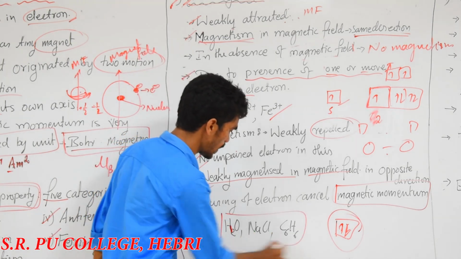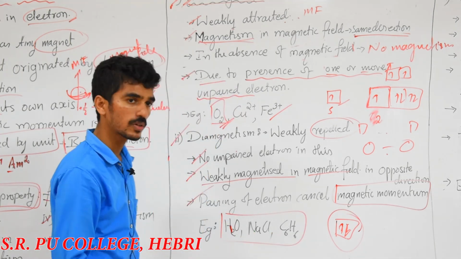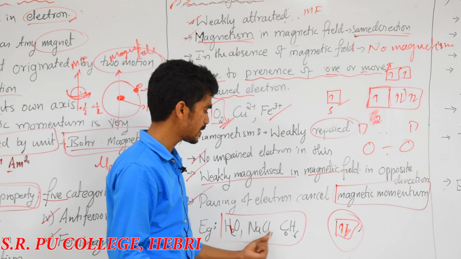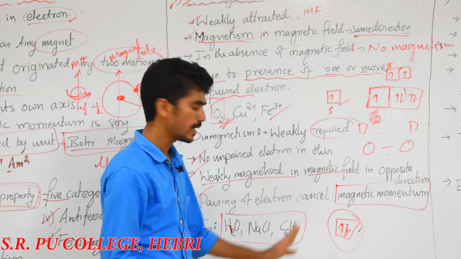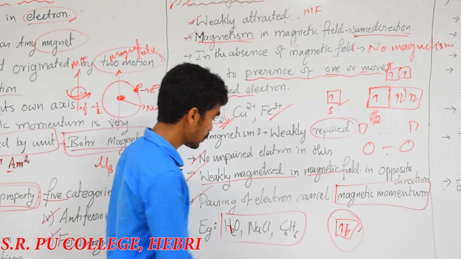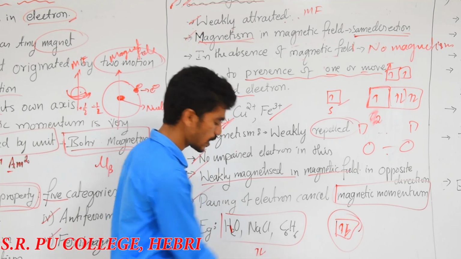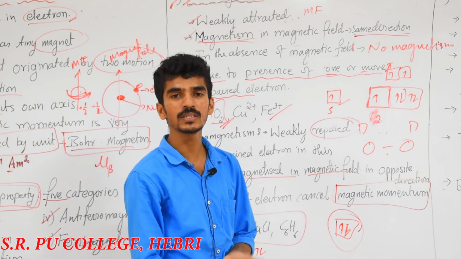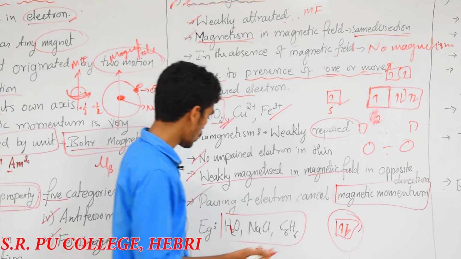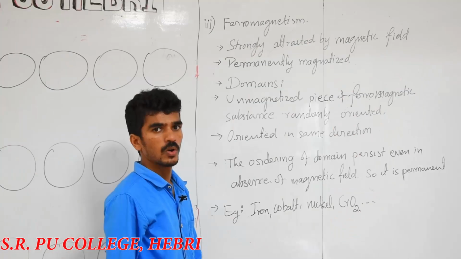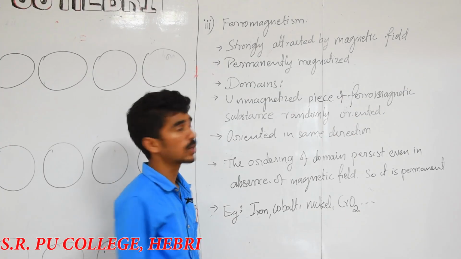Now we'll move to an example. These three are what? H2O, NaCl and C6H6. These are the examples. In these molecules, all electrons are paired up. In a bond formation, either in molecular orbitals, all are paired up in nature.